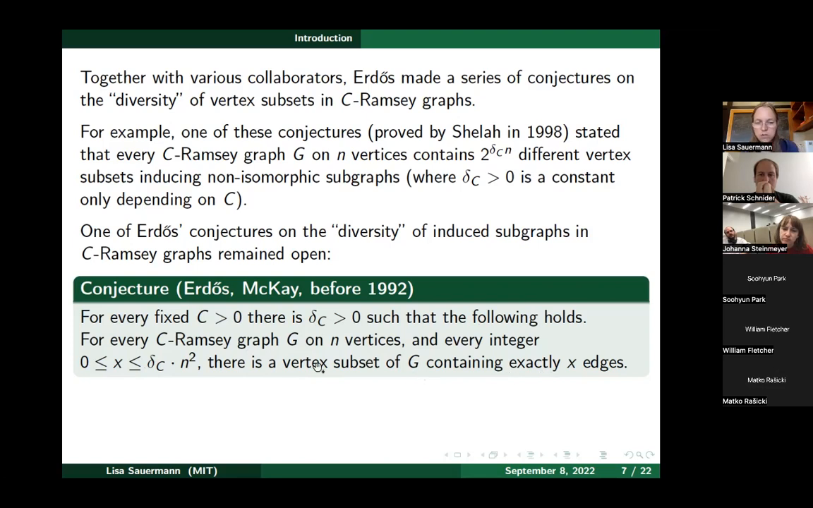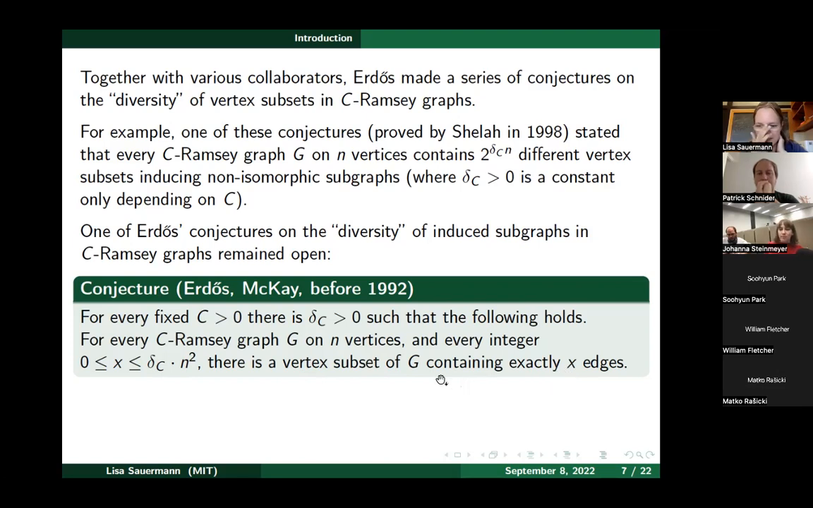So basically what the conjecture says is, if you give yourself a C-Ramsey graph G on n vertices and any number x which is reasonable, in the sense of not being too large, so in the sense of being at most this delta C times n squared bound, any non-negative integer up to this bound, then you can always find a vertex subset of G containing exactly x edges. So in other words, you can always find an induced subgraph of G with exactly x edges.